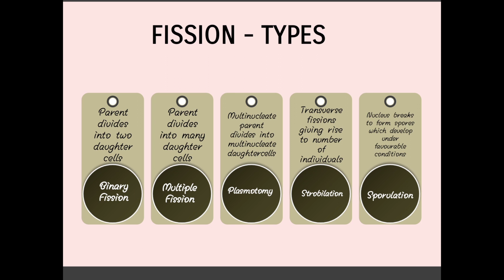And then sporulation, formation of spores. This is common in encysted amoeba also. Sporulation means the nucleus will divide and form spores, and under favorable conditions the spores will be released outside and each spore will develop into a new individual. This is known as the sporulation method. Okay, now we will see the first method.